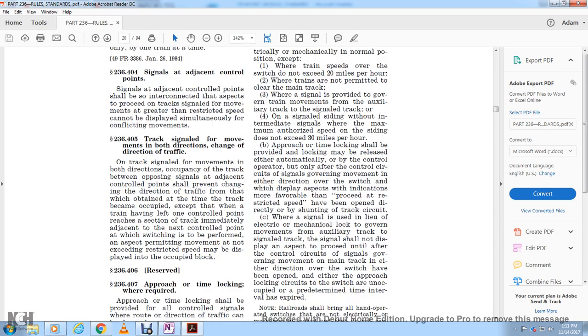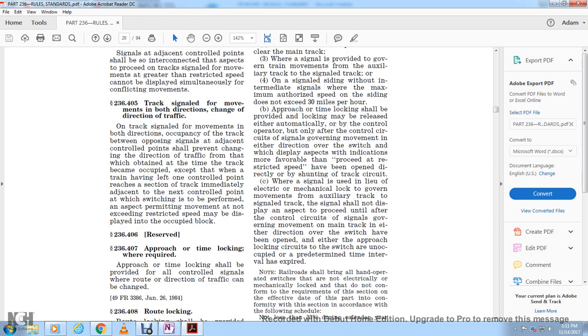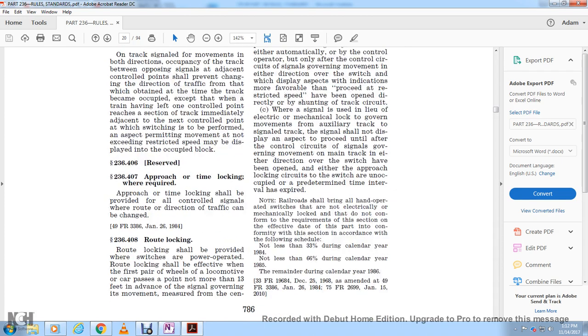236.406, reserved. 236.407, approach with the time locking when required. When a time approach or a time lock shall be provided with all the controlled signals when the route with the direction of the traffic can be changed.